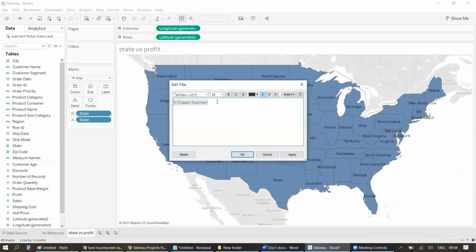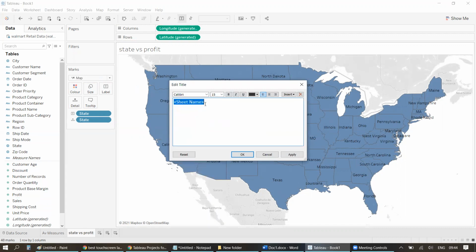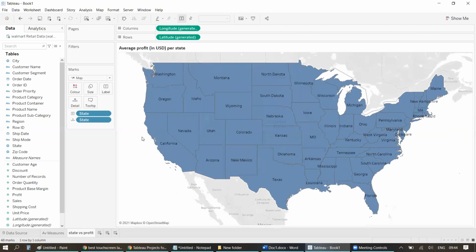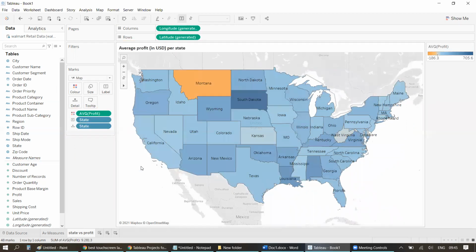Okay. Let me change this to a proper title where I'll put average profit in different US states. Average profit in USD for state, right? Okay. Now what we have to do is we need to gradient this particular map by profit, and that too average profit. So let's drag profit and put it over the color itself, and see this is how it looks like. Currently it's summation. I'll change this to average.